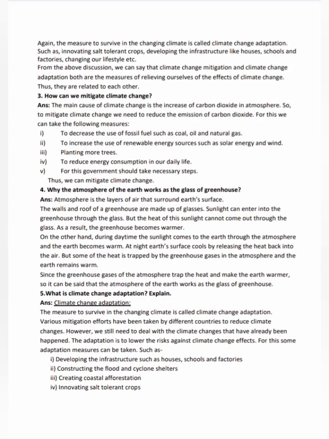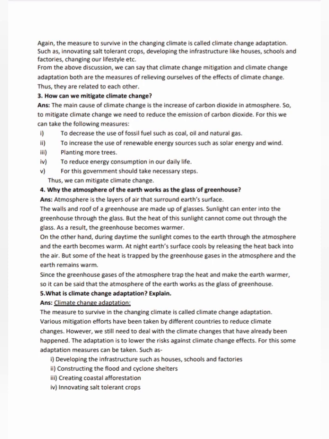Again, the measure to survive in the changing climate is called climate change adaptation. Such as, innovating salt-tolerant crops, developing the infrastructure like houses, schools and factories, changing our lifestyle, etc. From the above discussion, we can say that climate change mitigation and climate change adaptation both are the measures of relieving ourselves of the effects of climate change. Thus, they are related to each other.